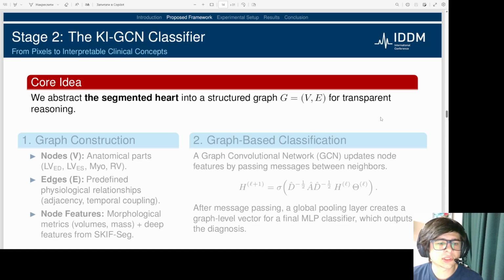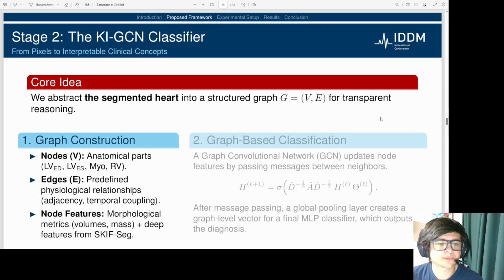Now for stage 2, we move from pixels to clinical concepts. The core idea of our KI-GCN classifier is to abstract the segmented heart into a structured graph, which provides a natural framework for transparent reasoning.